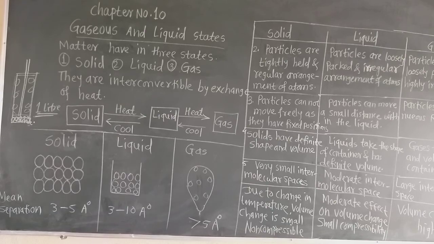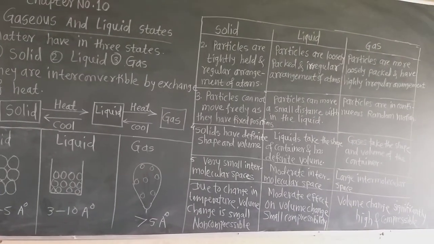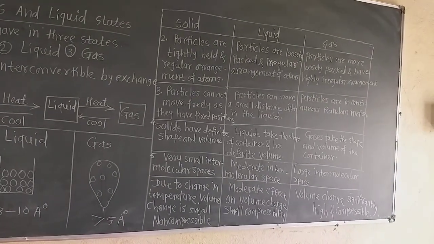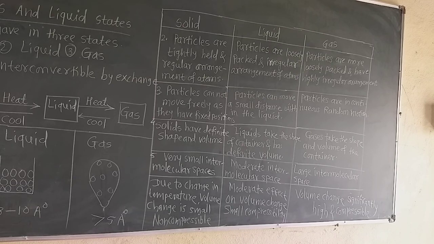Now see on the blackboard the properties of solid, liquid and gases. These are their difference points: about the particle size, about the compact arrangement of the particles, about their free motion, about the particle shape and volume, about intermolecular spaces, about the change in volume, and about compressibility. Now these are the different points between solid, liquid and gases.